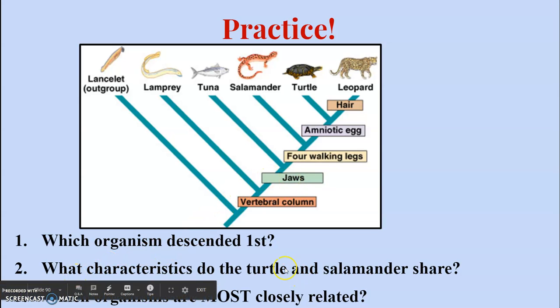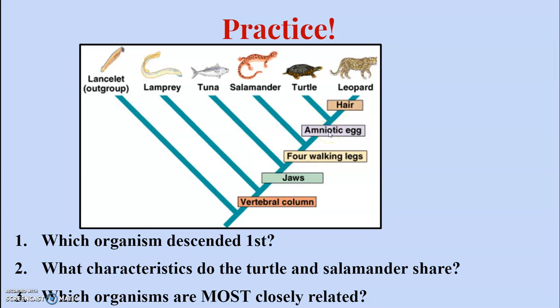So the characteristics that the turtle and the salamander share are a vertebral column, because all the organisms upward have a vertebral column. Jaws, because all of these organisms have jaws. 4 walking legs. All of these organisms have 4 walking legs. Now, the salamander and turtle do not share the amniotic egg, because this is what is causing speciation between the salamander and the turtle.